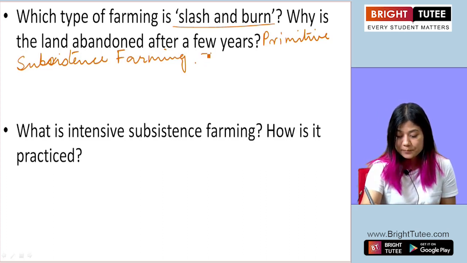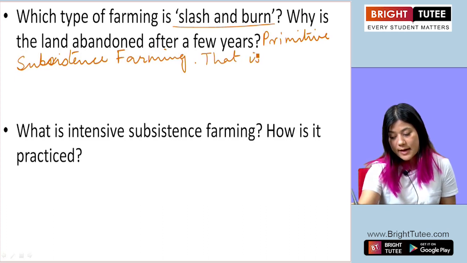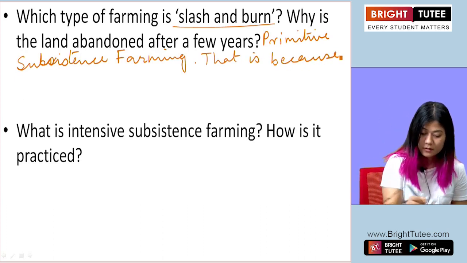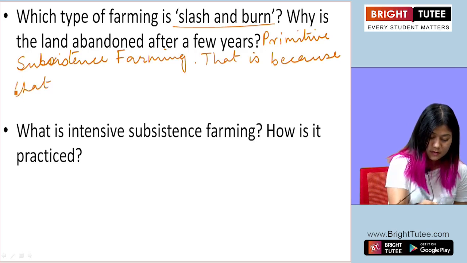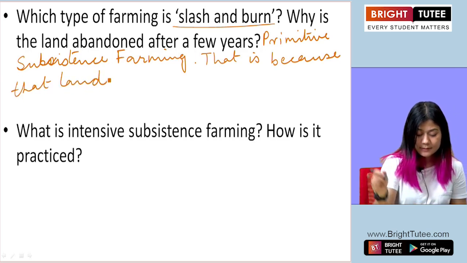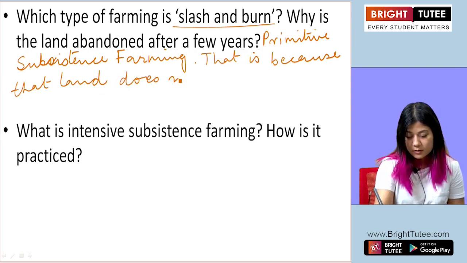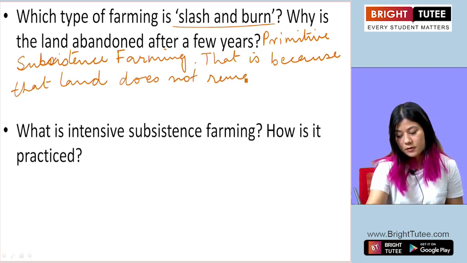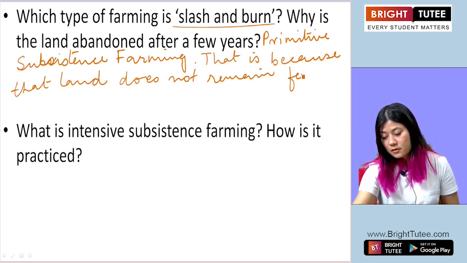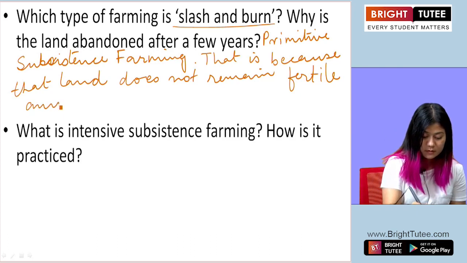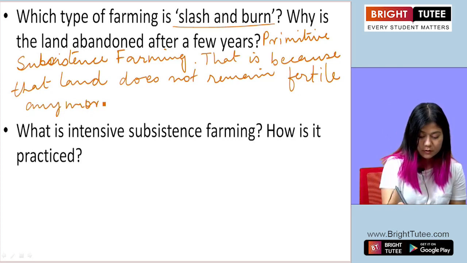That is because that land does not remain fertile anymore.